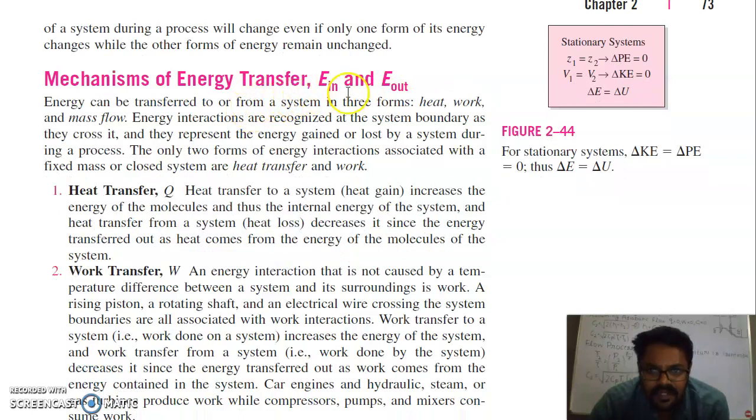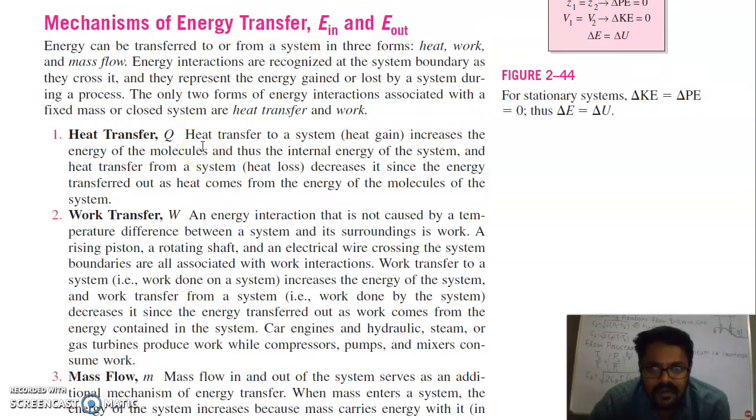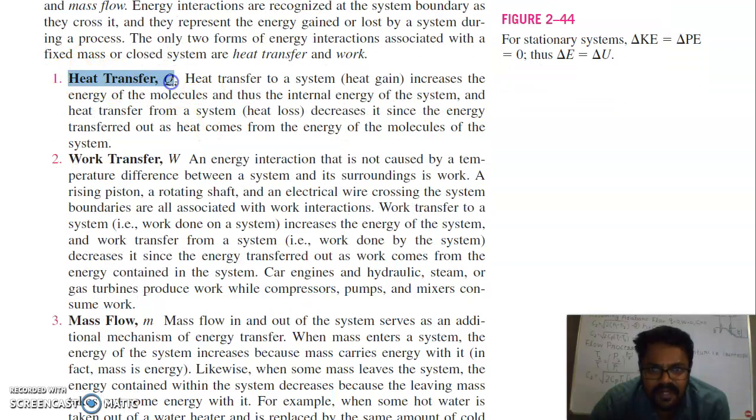So, the mechanism of energy transfer, E in and E out. Energy can be transferred to or from the system in three modes: heat, work and mass flow. Energy interactions are recognized at the system boundary as they cross it, and they represent the energy gained or lost by the system during the process. So there are three modes of energy transfer. One is heat transfer, that we had discussed.